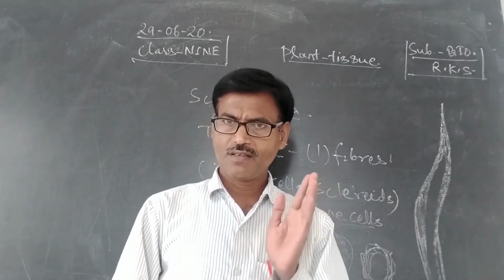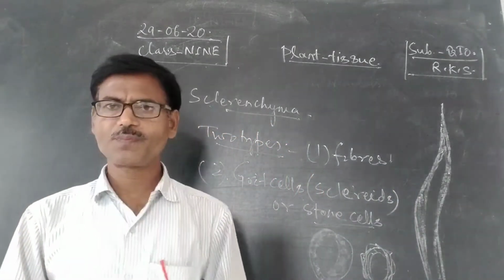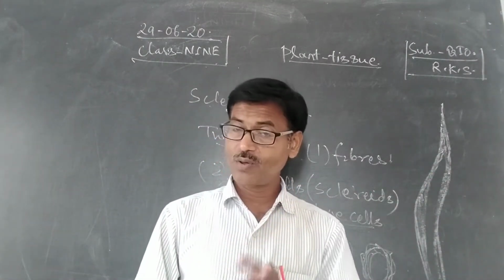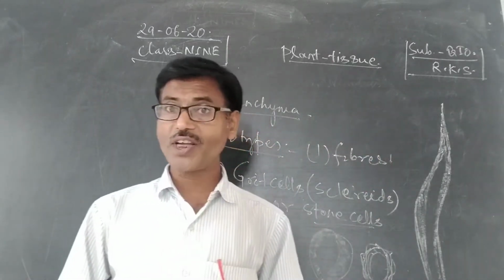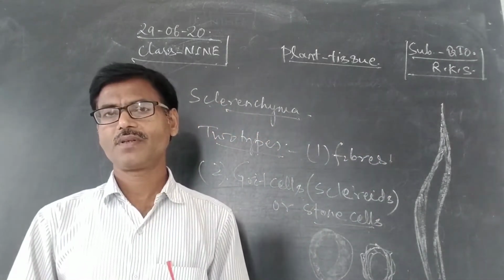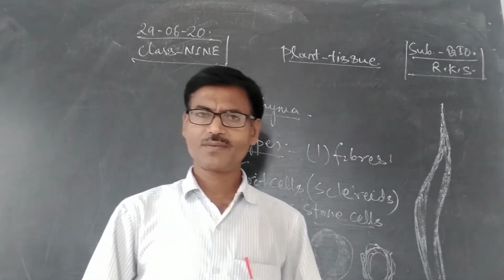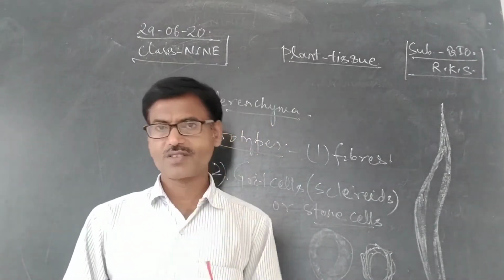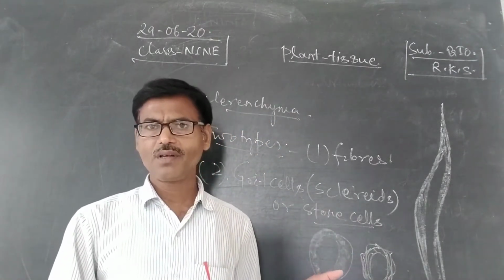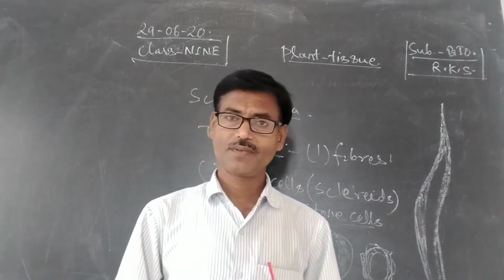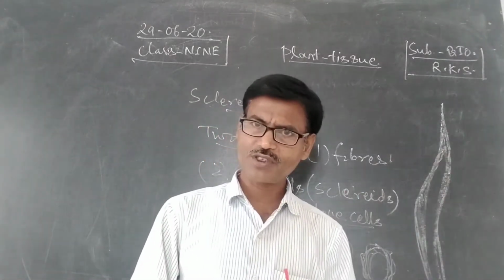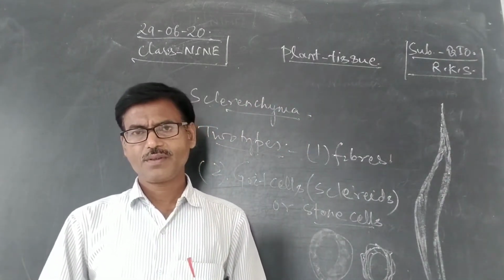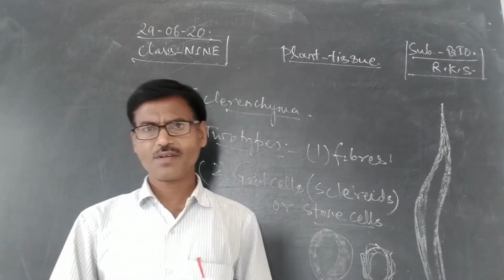Sclerenchyma is a dead simple permanent tissue having evenly, not unevenly like collenchyma, evenly, uniformly thick cell wall. Thickening of cell wall takes place due to deposition of lignin, that is due to lignification. These cells have lignified cell wall. Lignin is deposited over cellulose and makes the cell wall thick. Lignified cell wall, right?